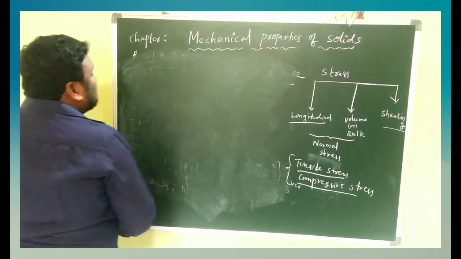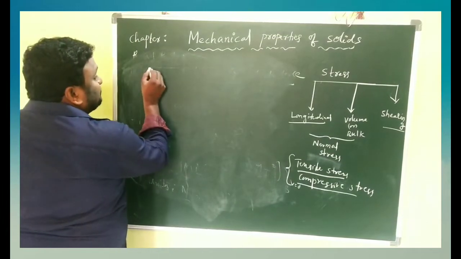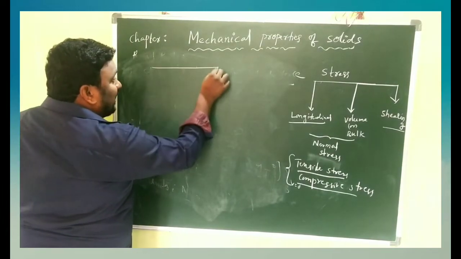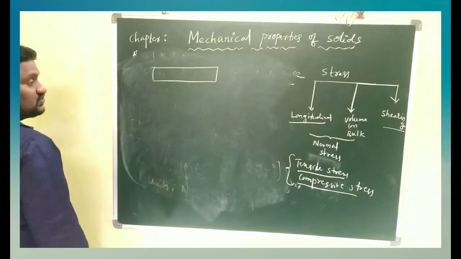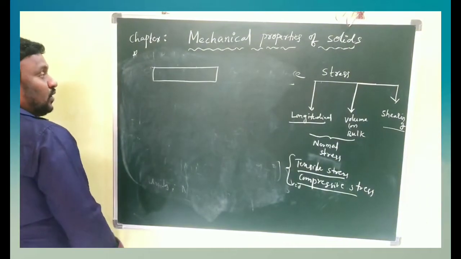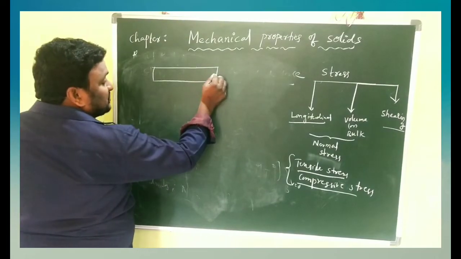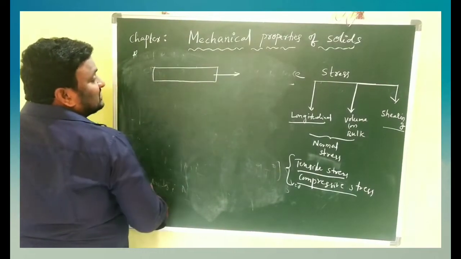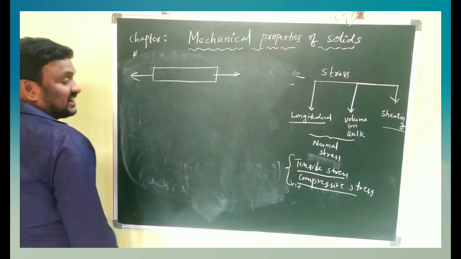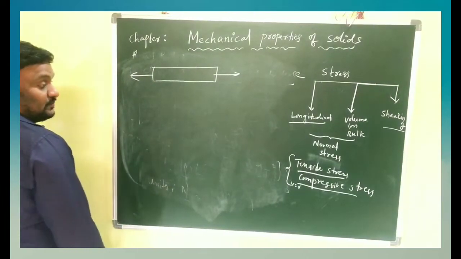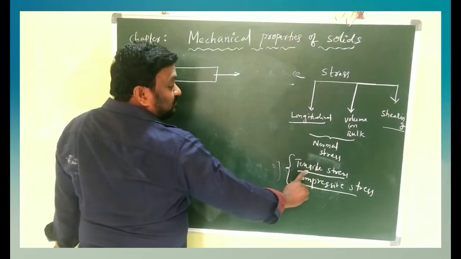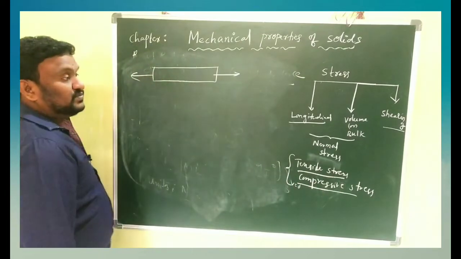Okay, simply I will explain that. Longitudinal stress. Here there is one body. Now we apply some force. Then changes occur in length in these directions. Then the type of stress is what we call tensile stress. Clear?